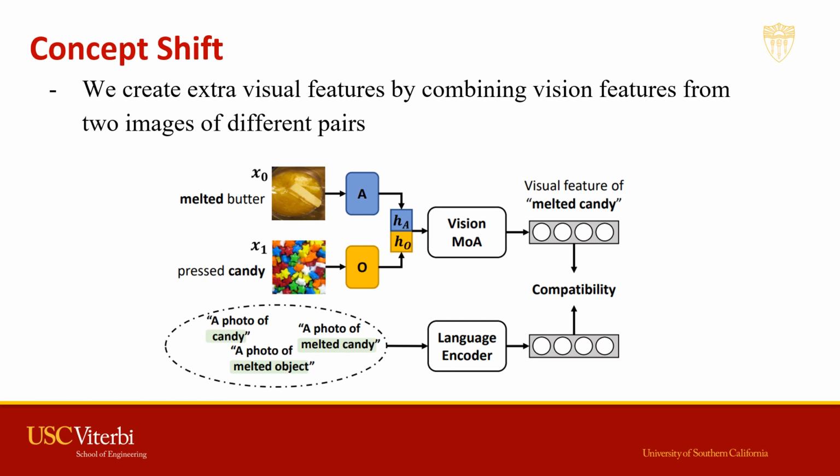So now we have the attribute-specific feature of melted and the object-specific feature of candy. We're able to combine them through the vision MOA mechanism, and then we get a new feature of melted candy. We can then use this to align with the corresponding text embedding of melted candy, which brings us extra diversity of training data and increases the robustness of our model.